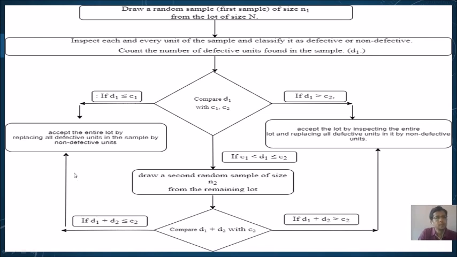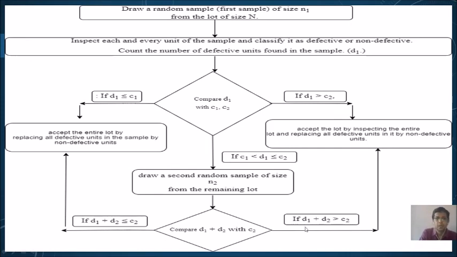Of course, we will replace all the defective units in sample 1 as well as sample 2 by non-defective units, and we will accept the lot. Please again remember that we will just replace the defective units in sample 1 as well as sample 2, and we will accept the entire lot.